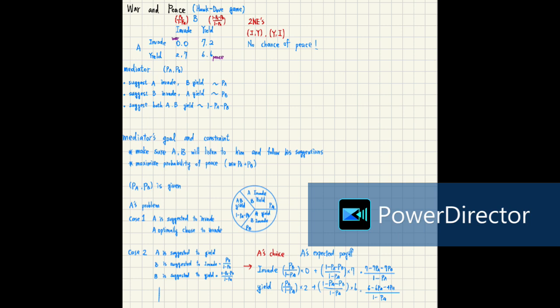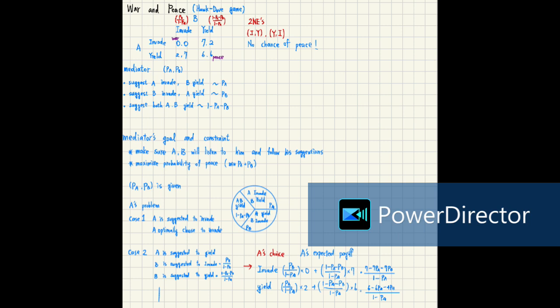So the two Nash equilibria are invade-yield or yield-invade. Because if they both choose to invade, then country A can just choose to yield, and he gets 2 more than 0, right? And if they both yield, country A can just choose to invade because 7 is greater than 6, right? So there is no simple Nash equilibrium.